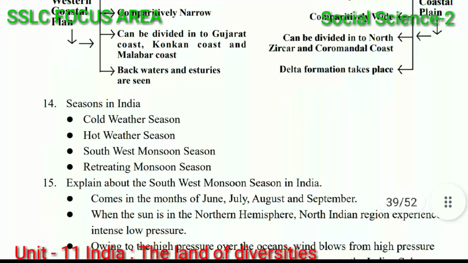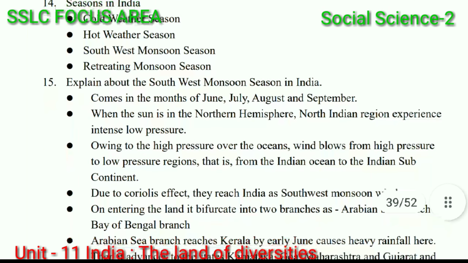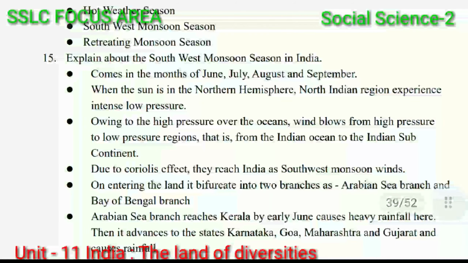Next question, seasons of India. Seasons in India: cold weather season, hot weather season, southwest monsoon season. Explain about the southwest monsoon season in India. It comes in the months of June, July, August and September.